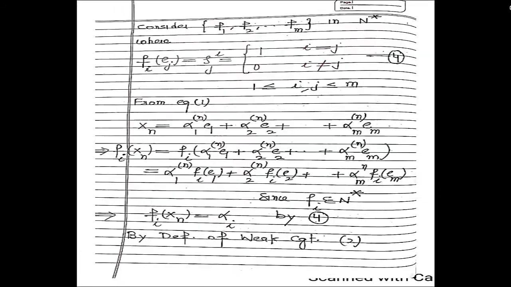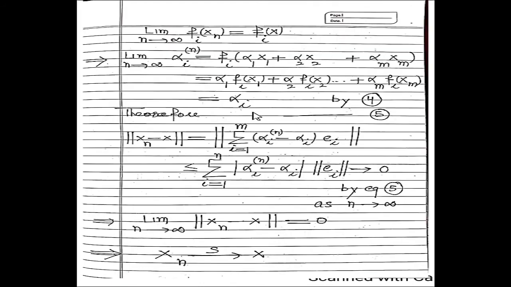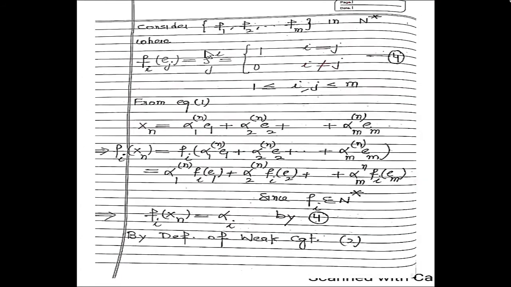So from this, consider functionals f1, f2 up to fm. This is some functional which is in N star, where fi of ej is basically the Kronecker delta ij.